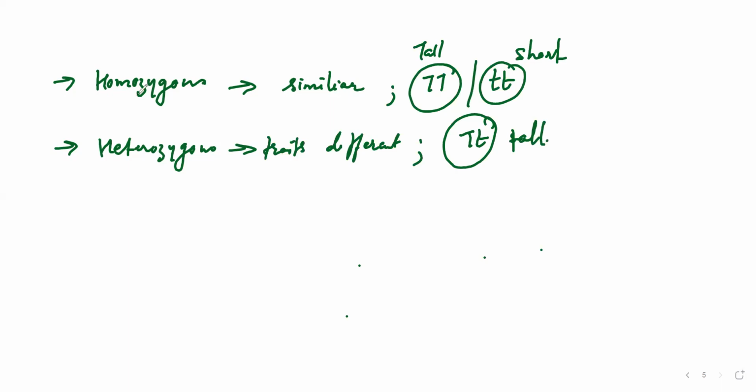But homozygous and heterozygous depend on how you are writing this particular thing. If both are capital or both are small, it's homo. If one is capital and one is small, it's hetero. Okay, the next terms are phenotype and genotype.